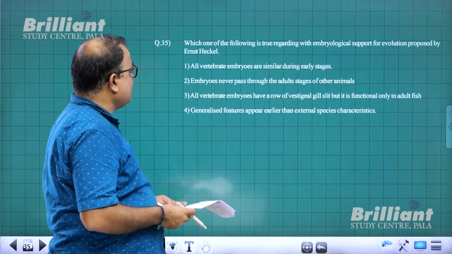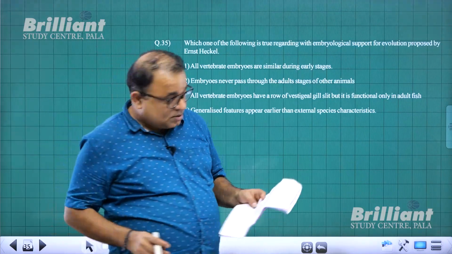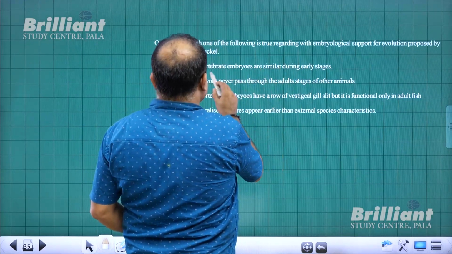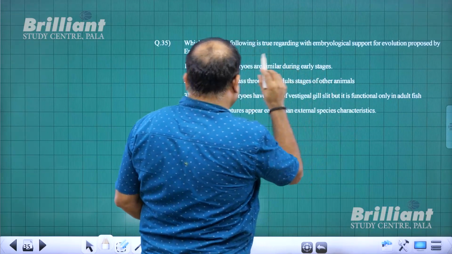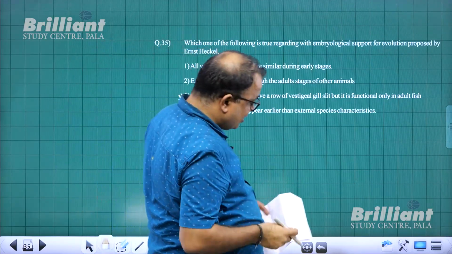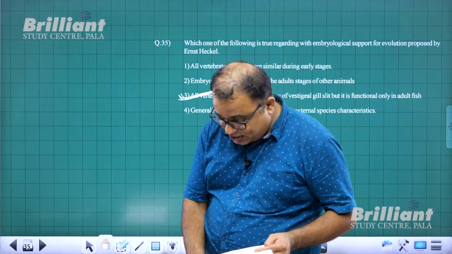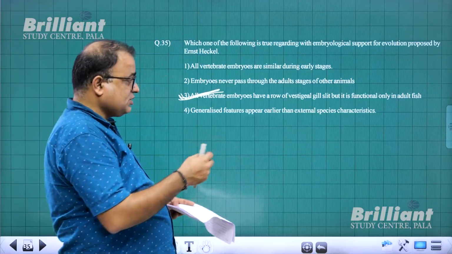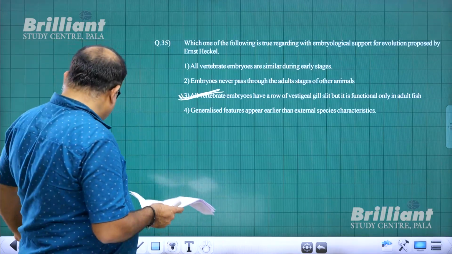Which one of the following is true regarding embryological support for evolution by Ernst Haeckel? It says all vertebrate embryos are similar during early stages. All vertebrate embryos have a row of vestigial gill slit, but it is functional. In NCERT, we know Ernst Haeckel proposed ontogeny recapitulates phylogeny. An organism, when it is growing embryologically, will pass through certain stages in which it will resemble the ancestral form. So this is correct one. With that I come to question number 36.